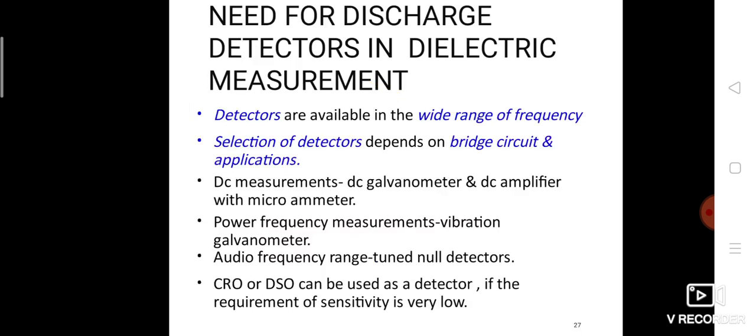Need for discharge detectors in dielectric measurement. Detectors are available in a wide range of frequencies, according to the requirement of the discharge measurement. Selection of detectors depends on the bridge circuit and its application. For DC measurement, a DC galvanometer or DC amplifier with micrometer is used. For power frequency measurement, a vibration galvanometer is used, and in the audio frequency range, a tuned detector. A CRO or DSO can be used as a detector if the requirement of sensitivity is very low.